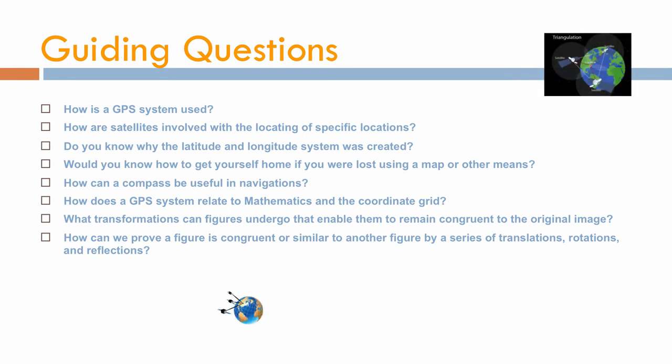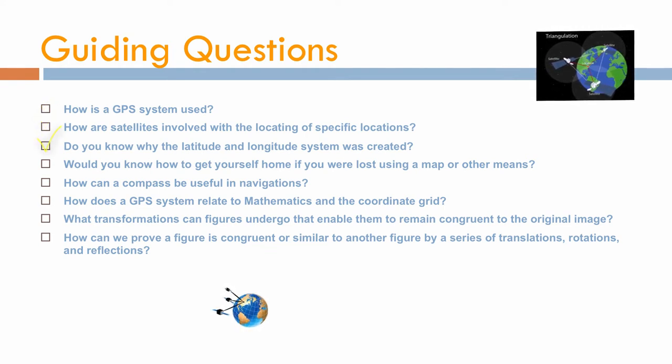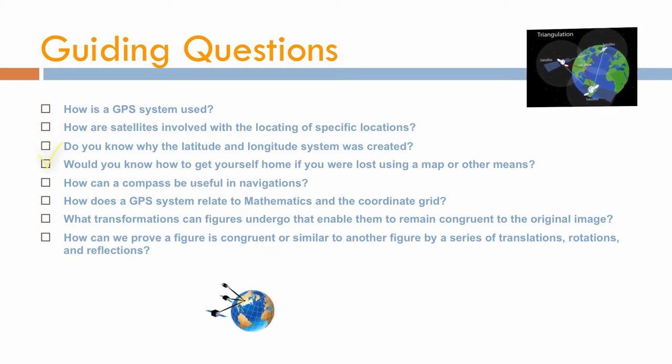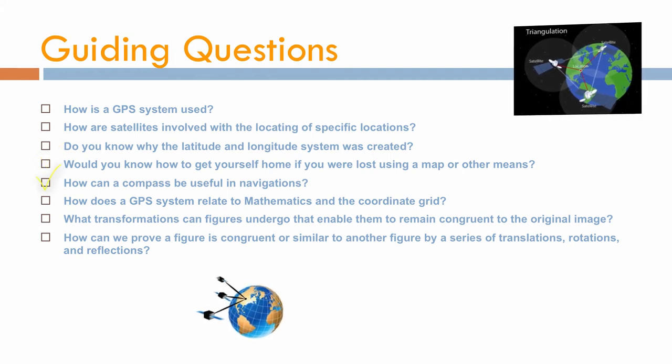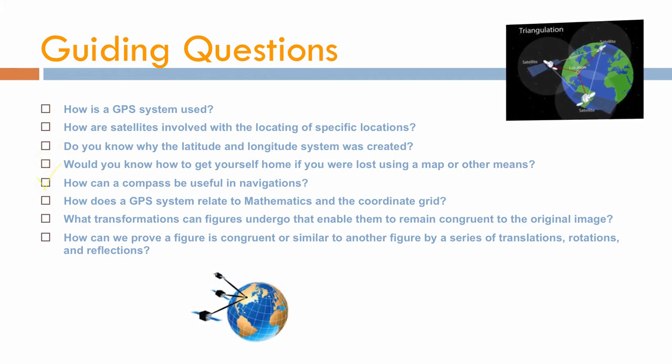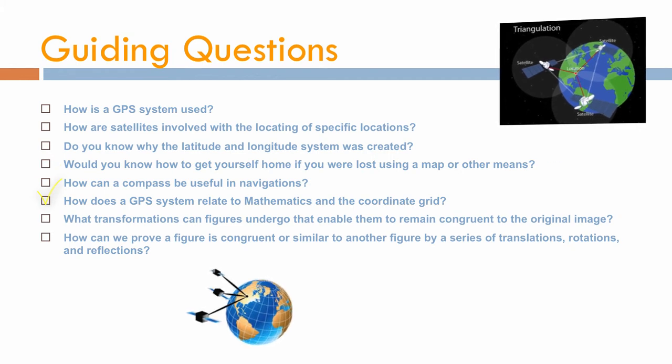The guiding questions. How is a GPS system used? How are satellites involved with the locating of specific locations? Do you know why the latitude and longitude system was created? Would you know how to get yourself home if you were lost using a map or other means? How can a compass be useful in navigations? How does a GPS system relate to mathematics and the coordinate grid?